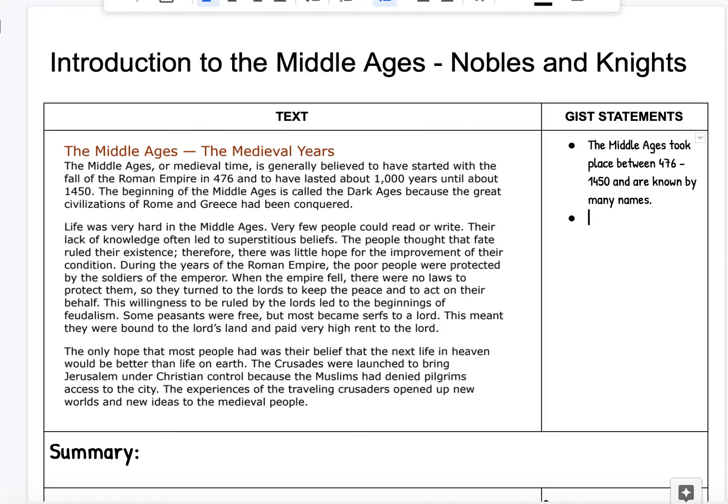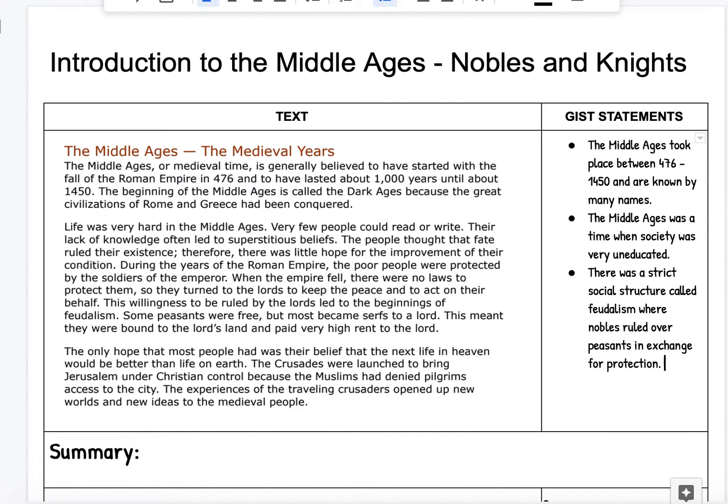The willingness to be ruled by the lords led to the beginnings of feudalism. Some peasants were free, but most became serfs to a lord. This meant they were bound to the lord's land and paid very high rent to the lord. Okay, so one really important detail I learned about medieval society is that people were really uneducated. Another important detail I learned is that society was structured using something called feudalism, where nobles ruled over peasants in exchange for protection. Let's read the last paragraph.